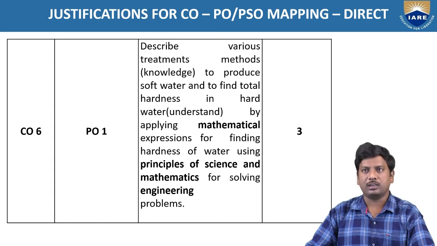Justification: describe various treatment methods, knowledge to produce soft water and to find the total hardness in hard water. Understand by applying mathematical expressions for finding the hardness of the water using principles of science and mathematics for solving engineering problems. Key competencies 3.